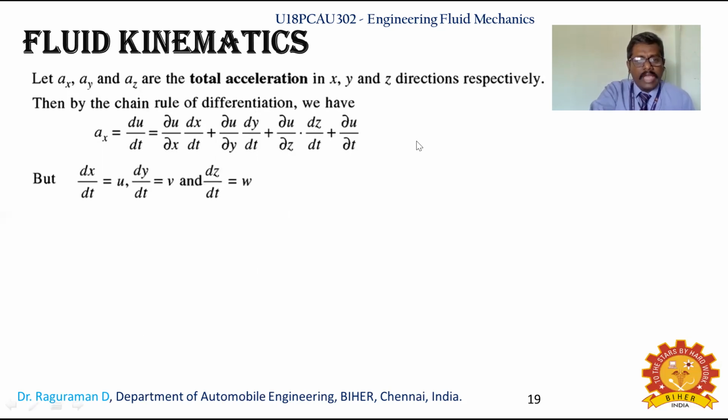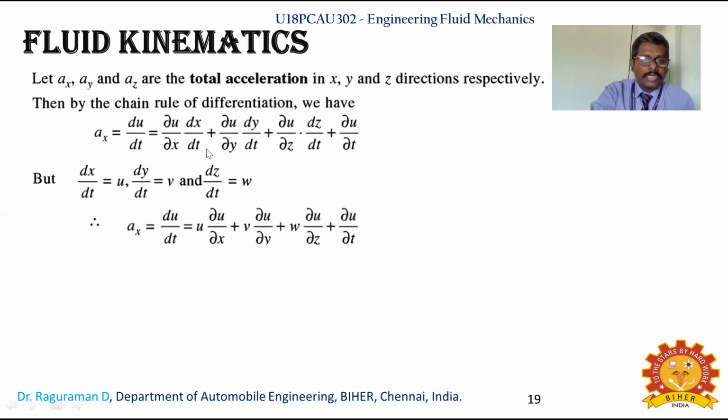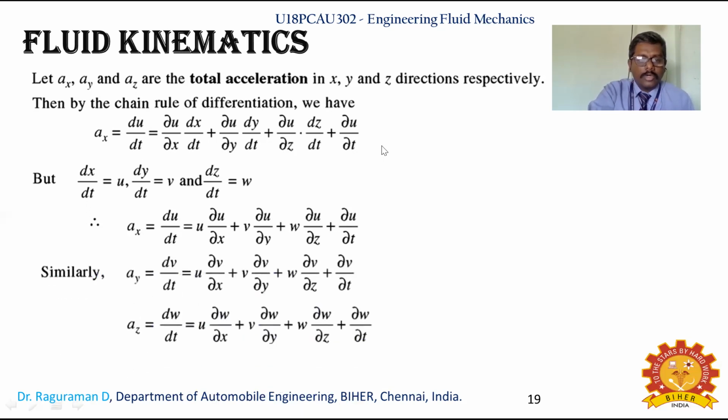Here, dx by dt is u, dy by dt is v, and dz by dt is small w. These are the velocity components in the x direction, y direction and z direction. So you can make the substitutions, and the ax value can be written as u dou u by dou x plus v dou u by dou y plus w dou u by dou z plus dou u by dou t.